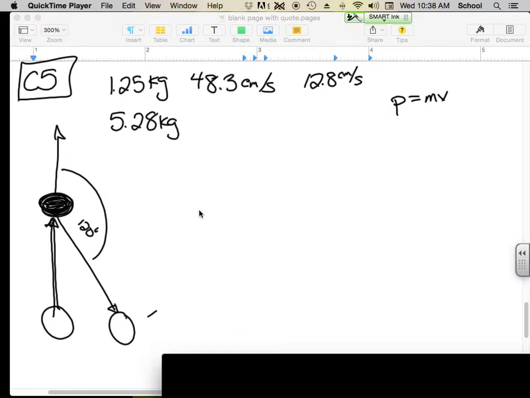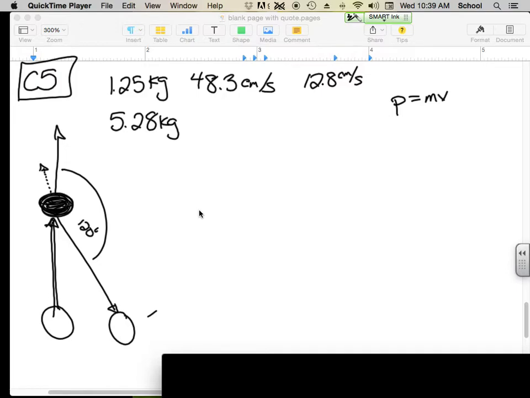Just instinct. If the white puck comes along and smacks it, it should go forward. But if this one kicks off to the right slightly, this one would kick off. Yeah, so we're going to estimate maybe something in that direction. So mentally, it doesn't hurt to have a mental picture of what you think is happening here.